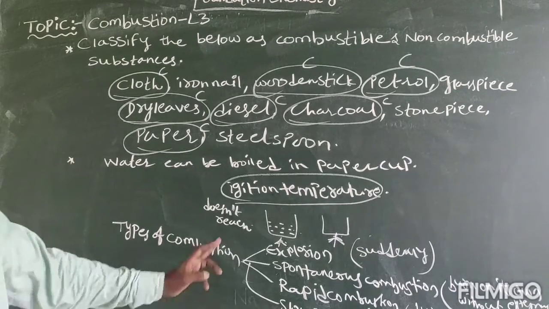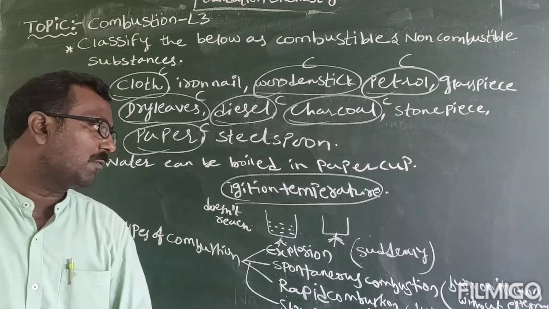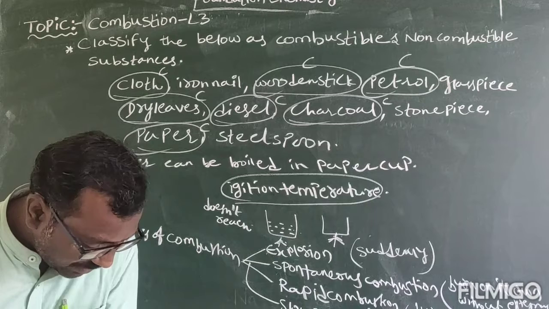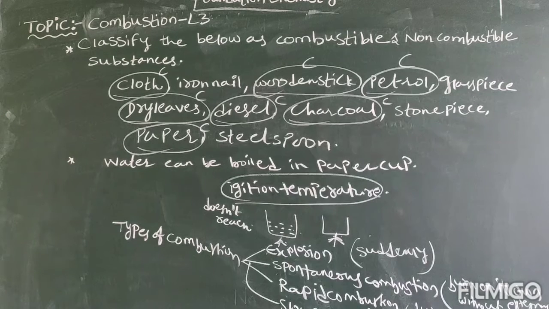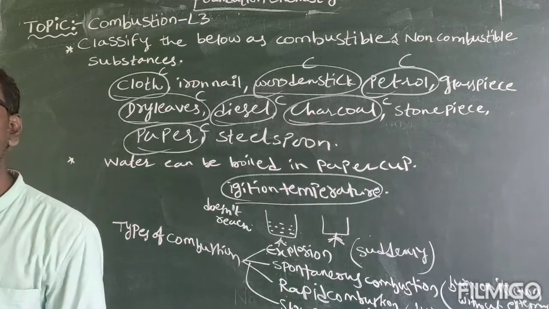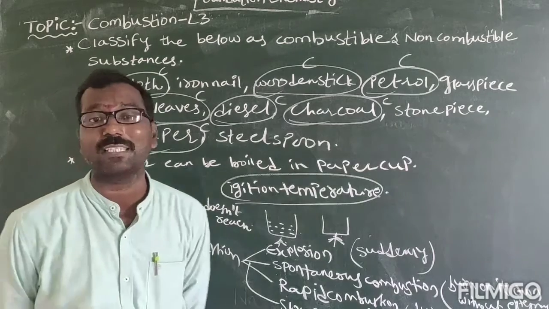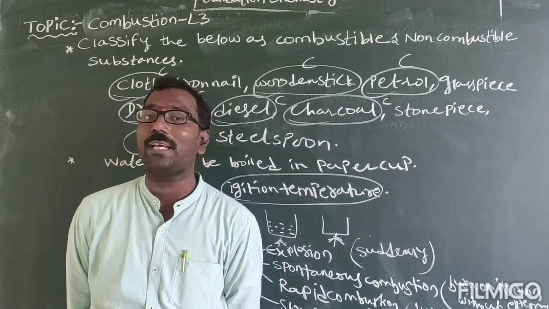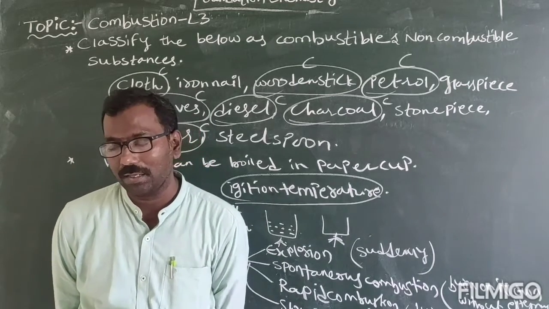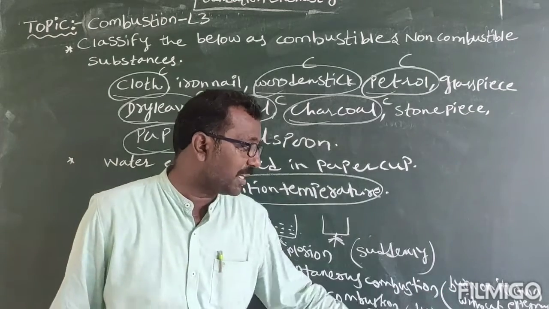We have four types of combustions: explosion, spontaneous, rapid and slow. Explosion means without any contact, suddenly it happens. It is combustion that occurs suddenly with the evolution of a large amount of heat and gases. Example, firecrackers. And spontaneous means when a combustible substance burns on its own without external heat. Examples: white phosphorus burning, fire in forest, fire in coal mines, all these are examples of spontaneous combustion.